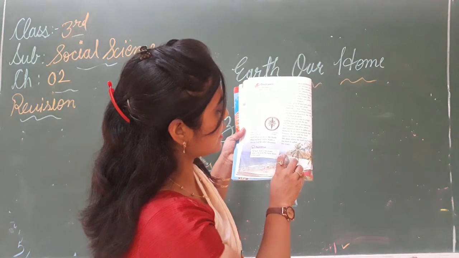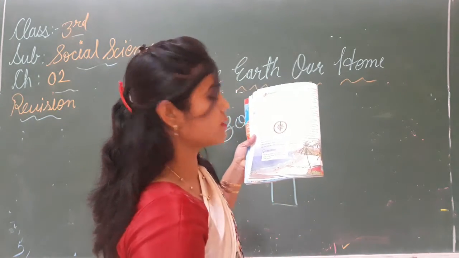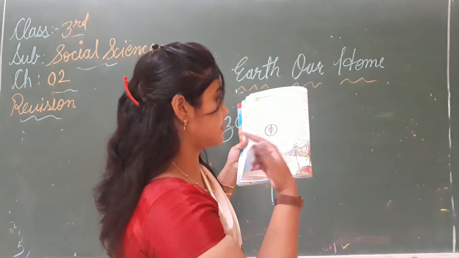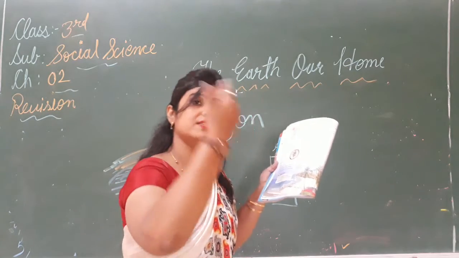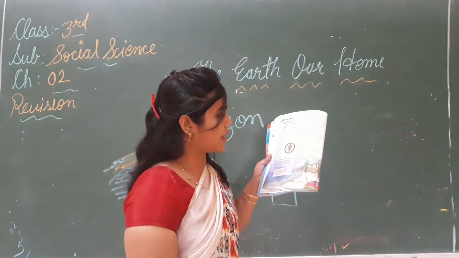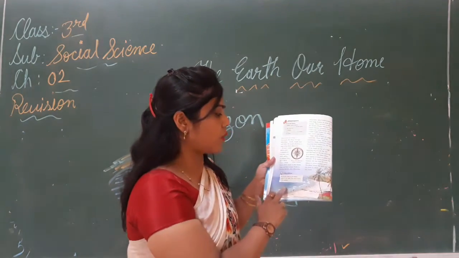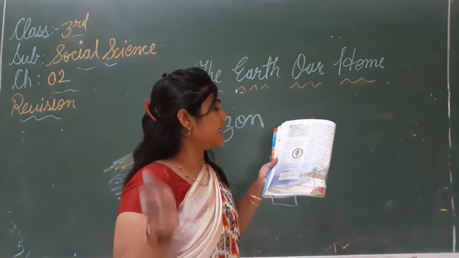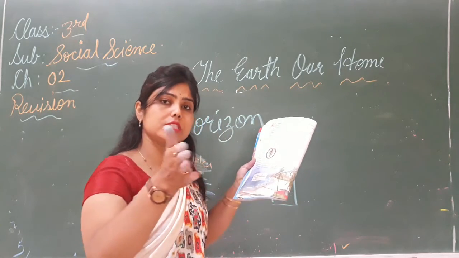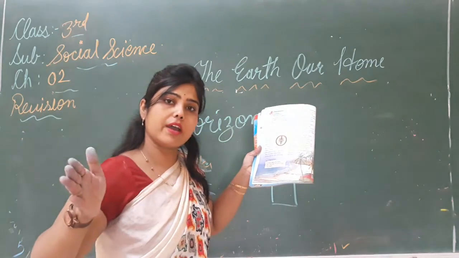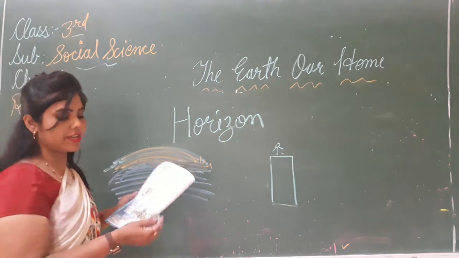हमें कैसा दिख रहा है कि ये जो लैंड है वो किधर से है? दोनों स्काई और जो लैंड है वो क्या हो गए? मीटिंग कर रहे हैं. So the place where they appear to meet, okay, the sky and the land or the sea, that place is called the horizon. And if we move toward the horizon, the sky and the land appear to move further away. फिर वो एक दूसरे से, अगर हम उधर से horizon से दूर जाने लग जाएंगे तो ऐसा लगेगा कि ये क्या हो गए हैं? अलग अलग. Now coast. So what is the definition of the horizon?